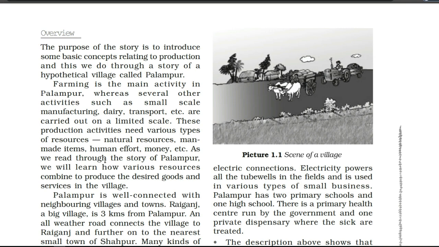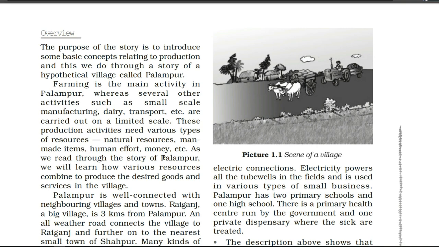Now we are going to see under the story of village Palampur what kind of resources we have, what kind of production we want, and for that production what desired goods and services are available in the village Palampur. In this chapter, under this para, we are going to understand one more thing: in the village Palampur there are two types of activities, farming activity and non-farming activity. Farming activity is related to farming and agriculture, and in the non-farming activity we are going to read about activity not related to farming, just like small scale manufacturing, dairy, transport, etc.